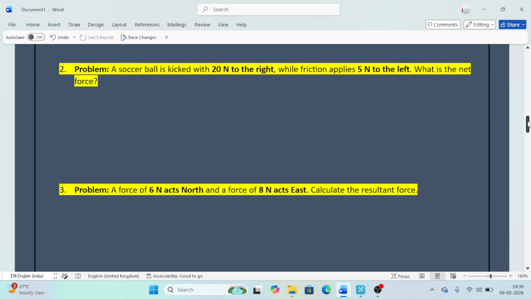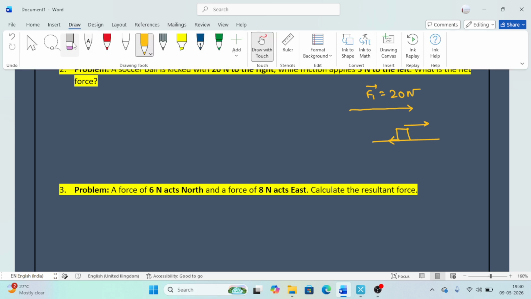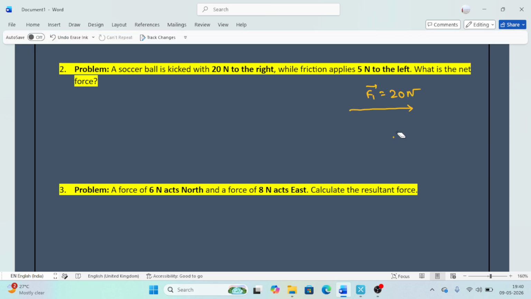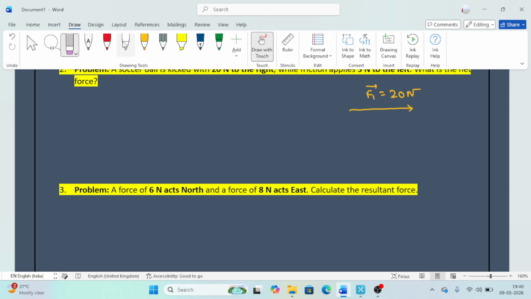Next one. Okay, problem 2. In this situation, a soccer ball is kicked with 20 Newton to the right. One force F1 acts to the right, 20 Newton, while friction applies 5 Newton to the left. Suppose this is the plane, when a box moves along this direction, the friction takes place in the opposite direction. Friction is the opposing force. When objects are in relative motion, the friction force comes into the picture.